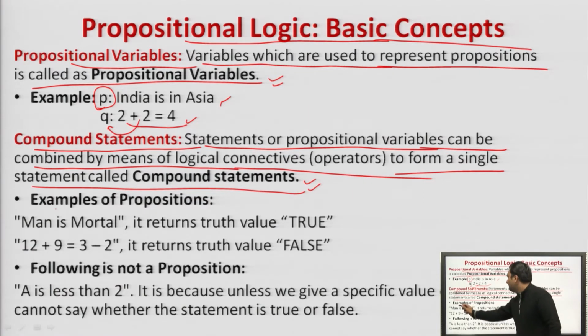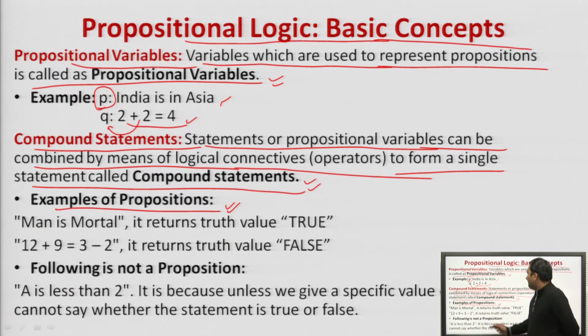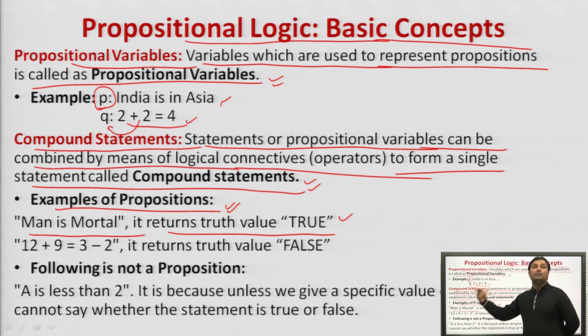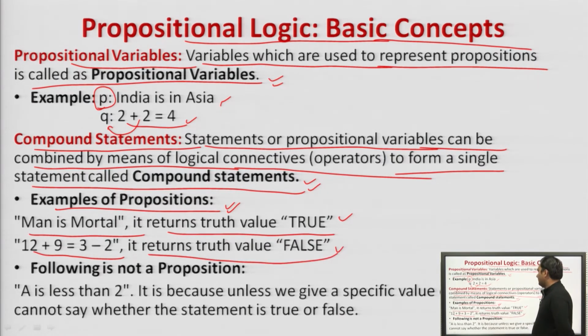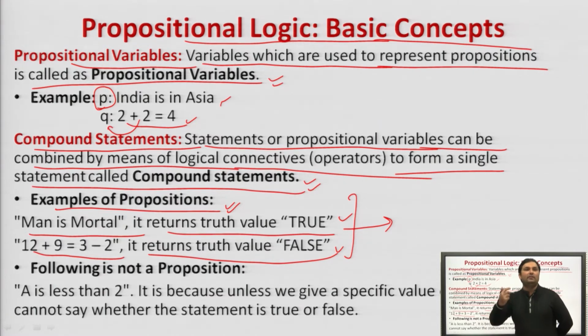Please see an example. Man is mortal. It returns truth value true. Right? 12 plus 9 is equal to 3 minus 2. 12 plus 9 is 21. 3 minus 2 is 1. It returns a truth value false. Agreed? This is a representation in the form of a truth value, whether this statement is true or false. These are examples of propositions, not compound statements.